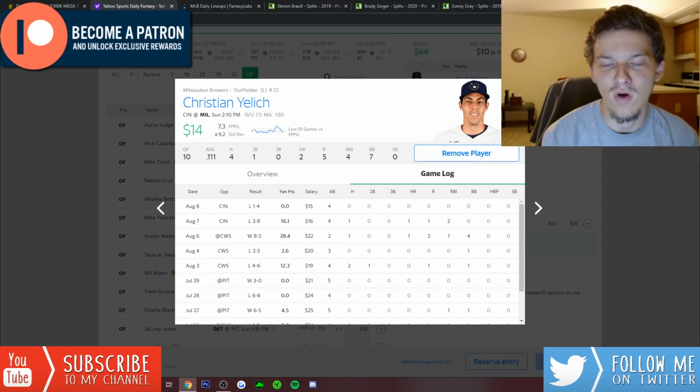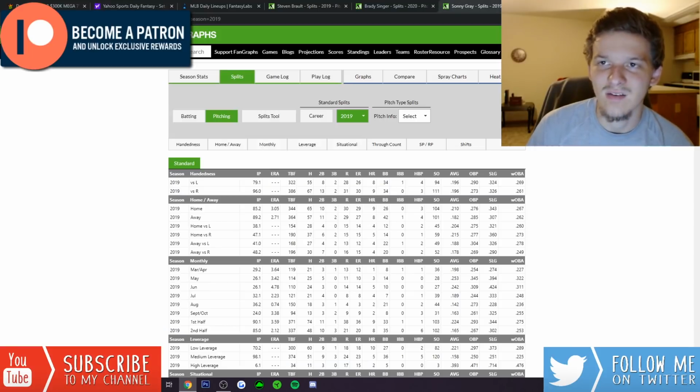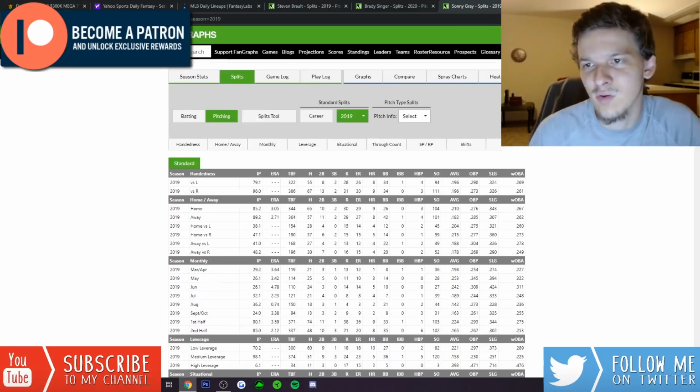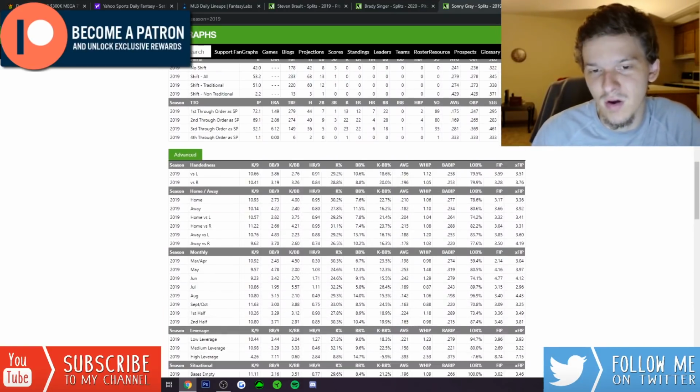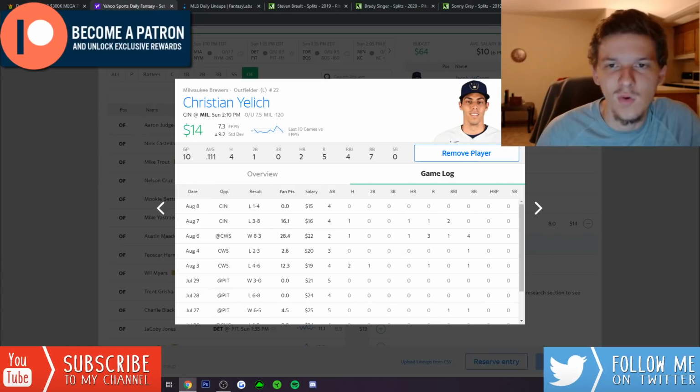He does have 2 home runs in his last 3 games. He went 0 for 4 on Saturday night, but against Sonny Gray here, if you're going to attack Sonny Gray, you do want to do it with lefties. He was a little bit worse against lefties last season. 269 wOBA, which is actually really good. I mean, this is not a bad pitcher by any means. Sonny Gray is a really good pitcher. But if you're going to attack him, you want to do it with lefties.